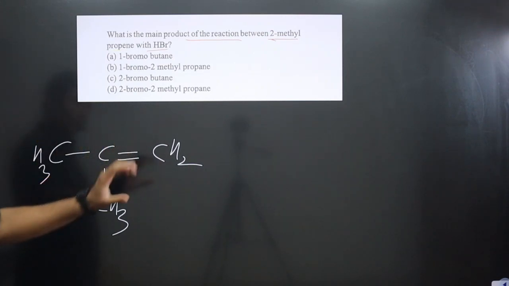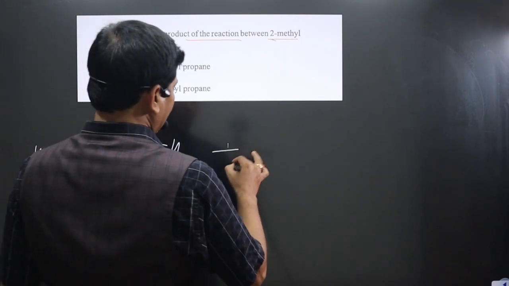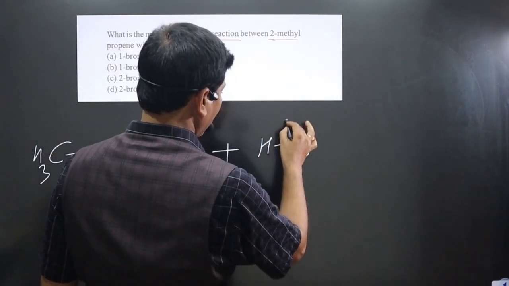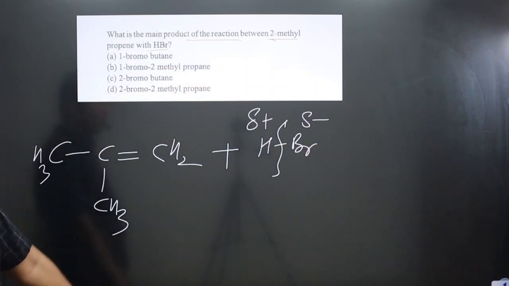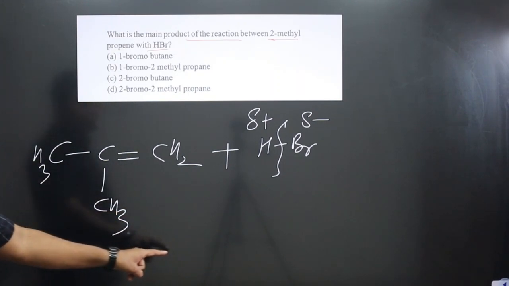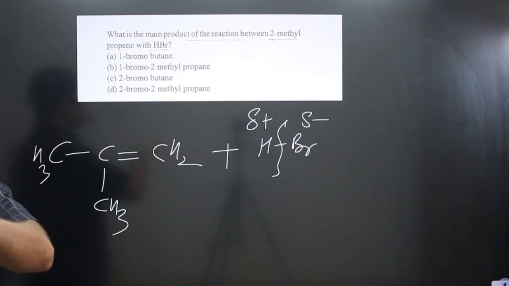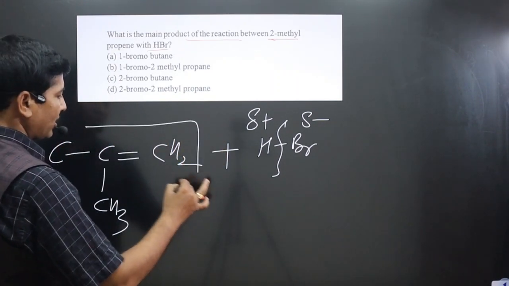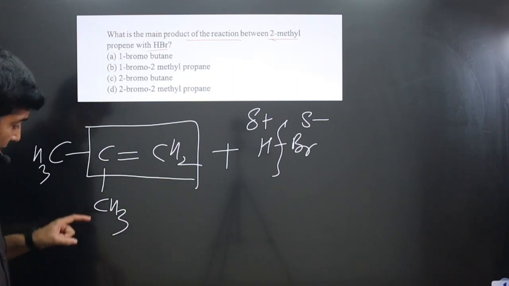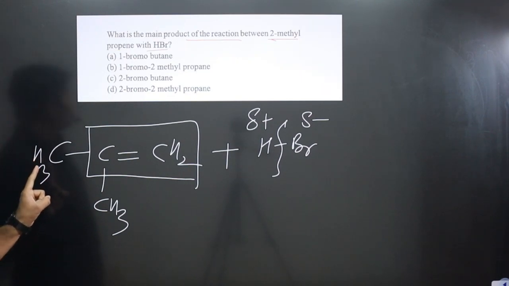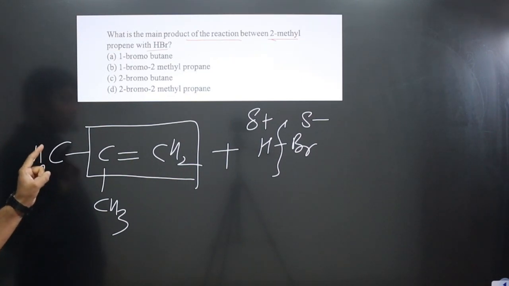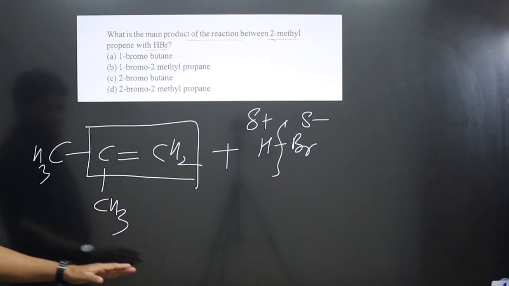2-methyl propene is reacting with HBr. Here we have HBr. We can break this one. This is positive and this is negative. According to Markovnikov rule, the anion will connect to the carbon having less number of hydrogen in a double bonded system. This is a double bonded system. You cannot say, sir, this carbon is having 3 hydrogen, more number of hydrogen. This carbon also has hydrogen. How many hydrogen? 3 hydrogen. Then Br minus ion will connect to this carbon.